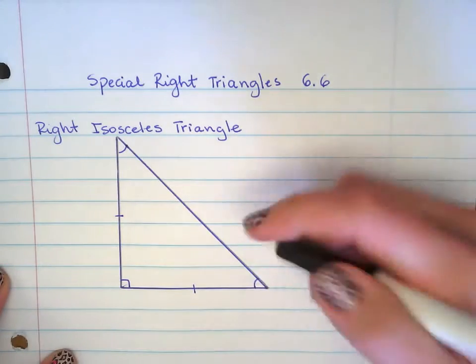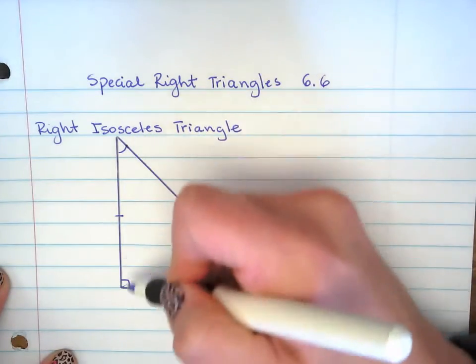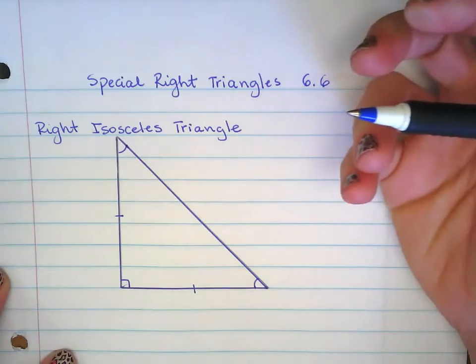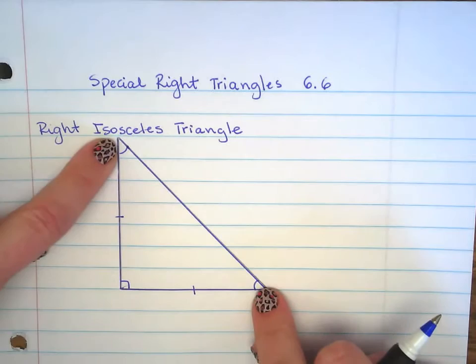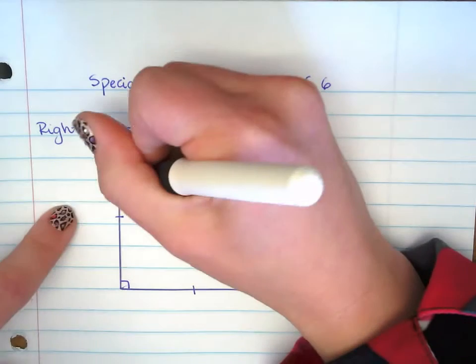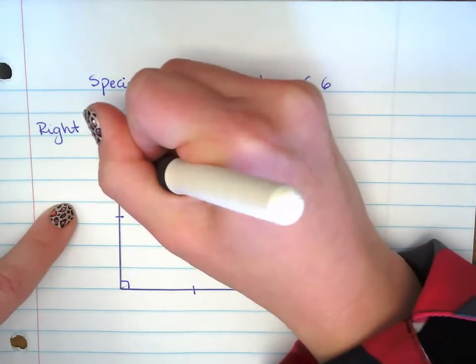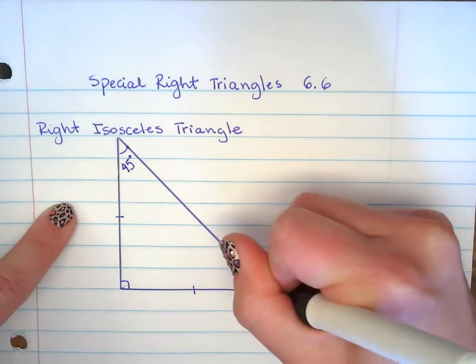Everybody knows if we add up all three angles of the triangle, they must add up to 180. If this one is 90 and these two are congruent, then these two must be 45 degrees each.